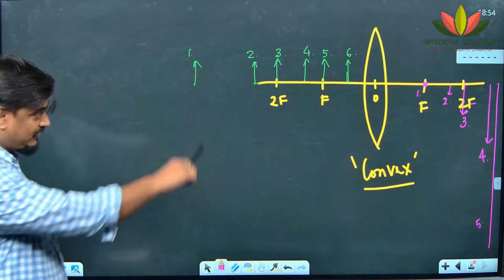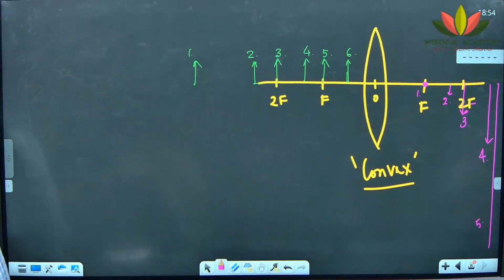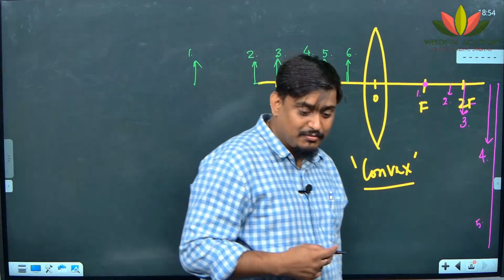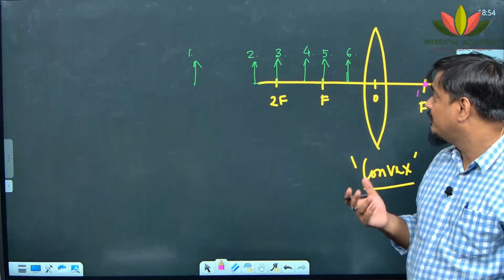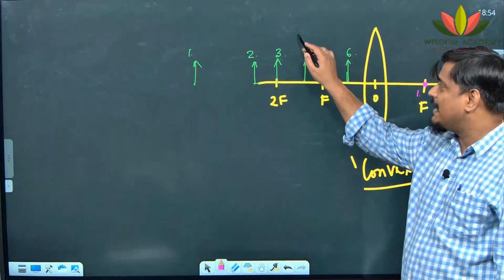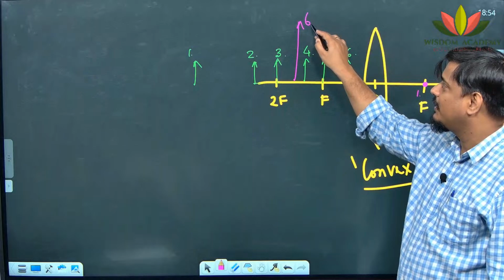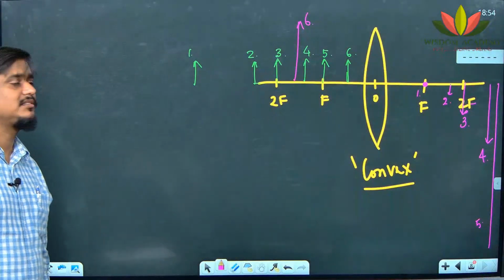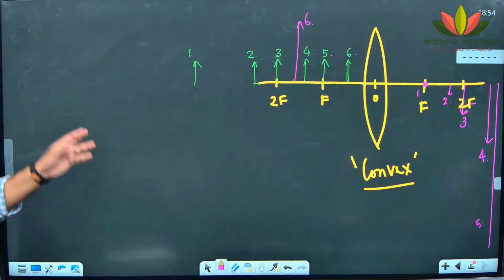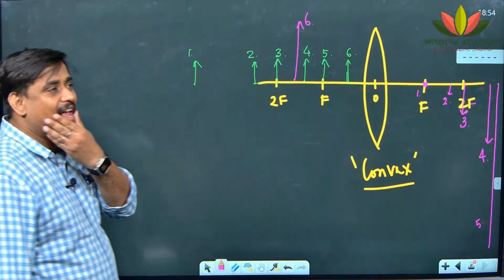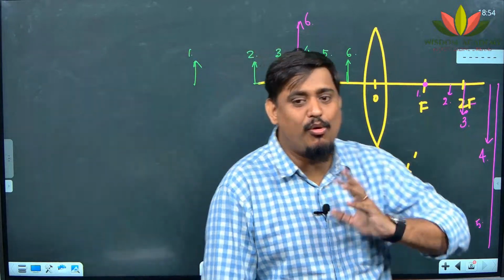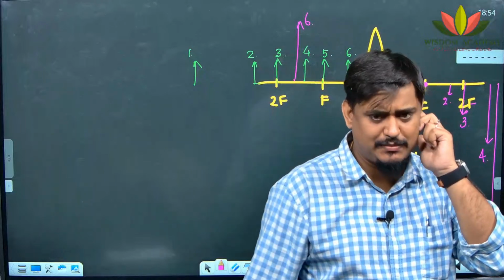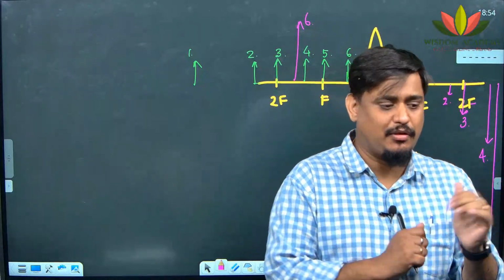Pranav, Aditya, sixth position, object between f and O. Behind the object, on the same side of the object, and it will be virtual, erect, size enlarged. Isn't it? More properly you can write on the same side of the object. Obviously it is behind the object only, but it is on the same side of the object.